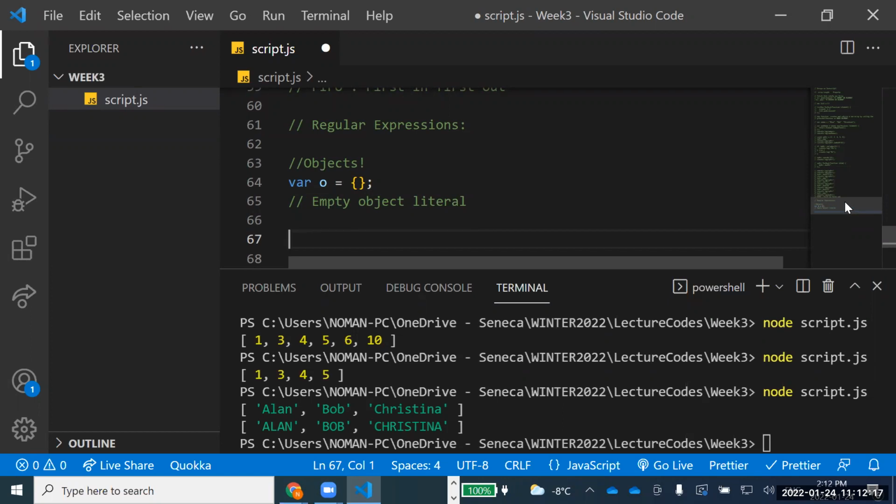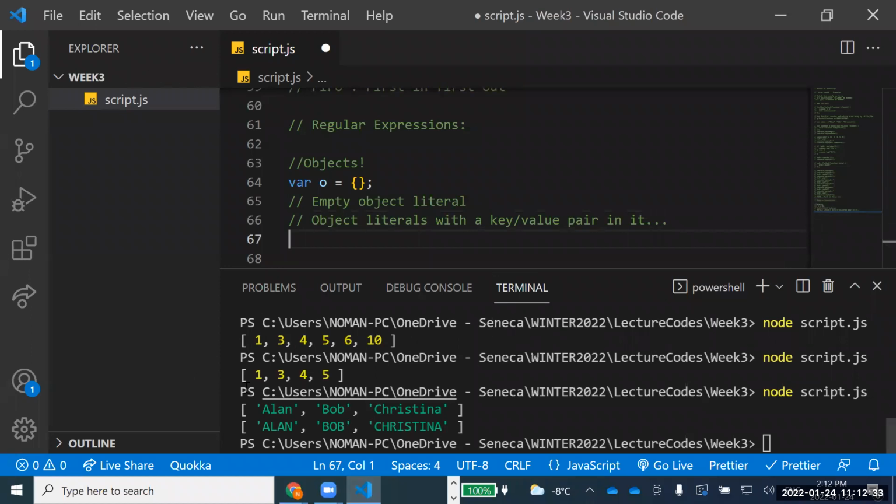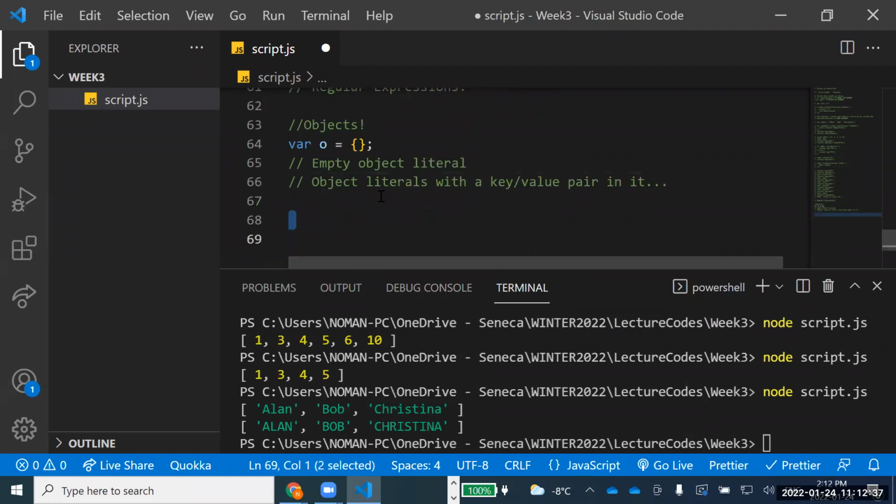So what are object literals? Object literals are something with a key value pair in it. What does that mean? As I said, this will be an interesting concept. So, for example, this was an O, or let's call it obj1.